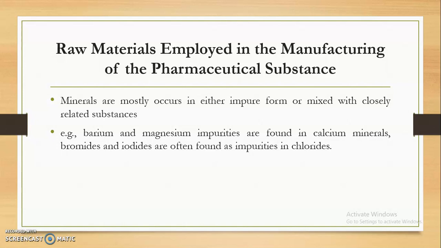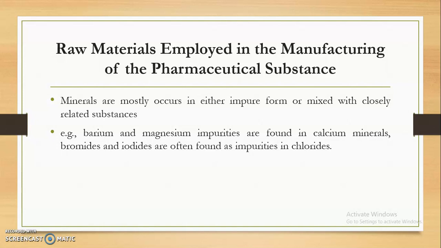Calcium minerals used for manufacturing different dosage forms may contain barium and magnesium as impurities. If such samples are utilized as such during manufacturing, then the calcium minerals will have barium and magnesium as impurities.